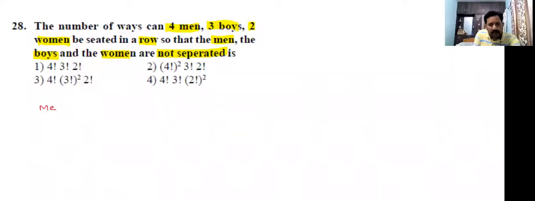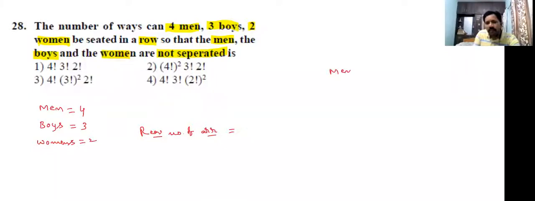Men, how many are there? 4. Boys, how many? 3. And women, how many women are there here? 2. Required number of arrangements. Now see here, all men we treat as one unit.